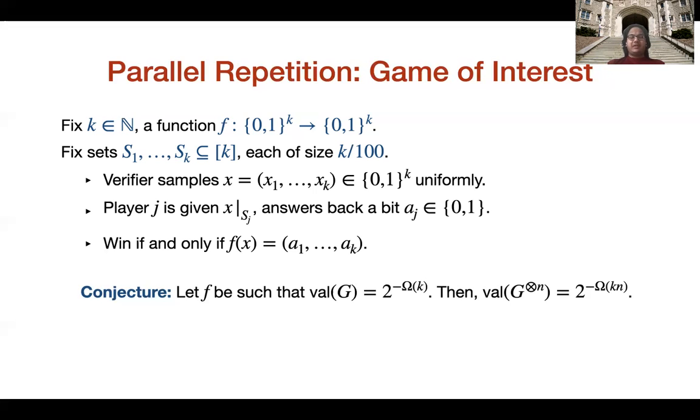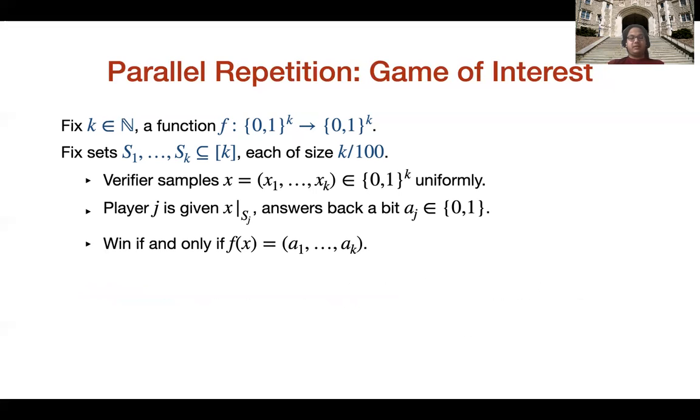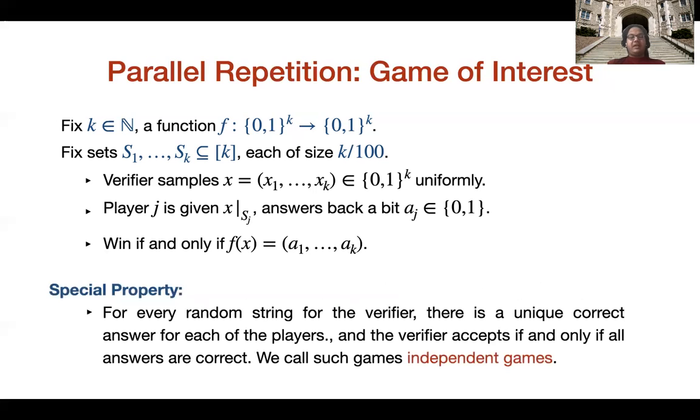I would like to mention, or I would even leave this as an exercise, that it is easy to prove that the value of the repeated game goes down exponentially in n. But what is interesting is to prove an exponential decay in k times n. This conjecture will imply the main conjecture and hence will give us the lower bound for Turing machines that we said earlier. I would like to mention a special property of this game.